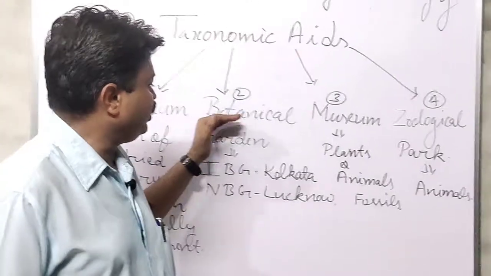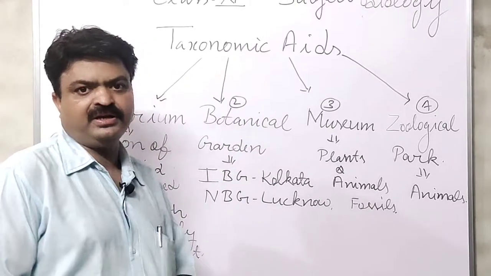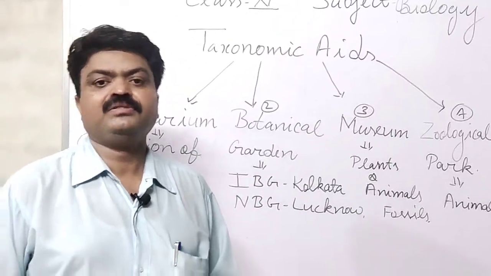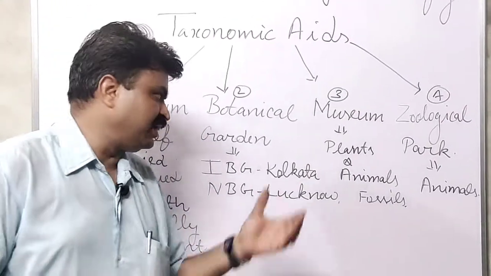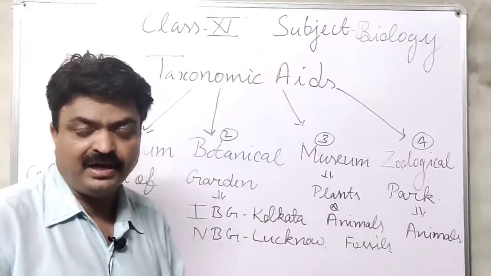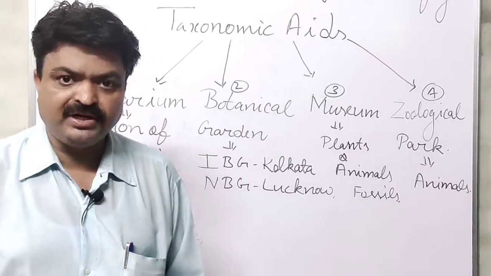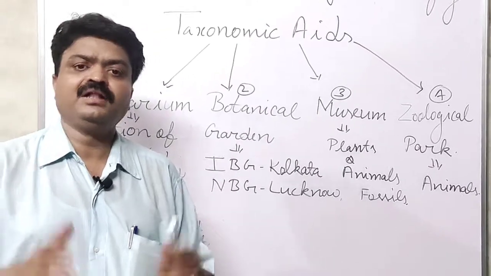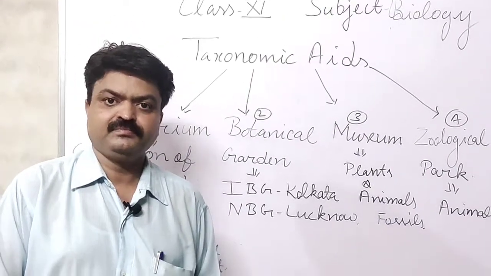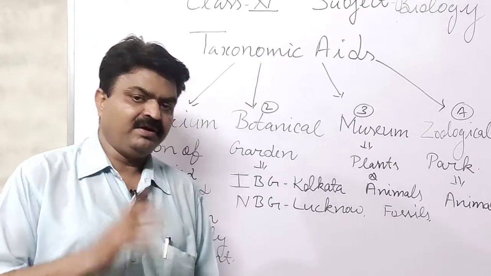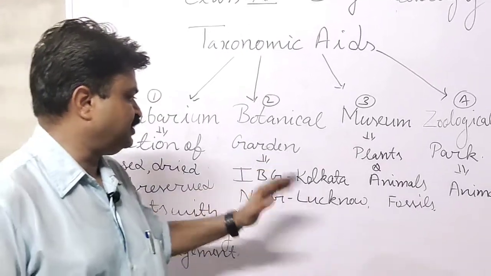Next is botanical gardens. Now with the help of this you can understand. Botany means the subject from which we study about the plant, and a botanical garden means the garden that helps us to classify the plants. In the botanical garden, all the plants or trees are labeled properly with their scientific name. In our India, the famous botanical gardens are, first, IBG.